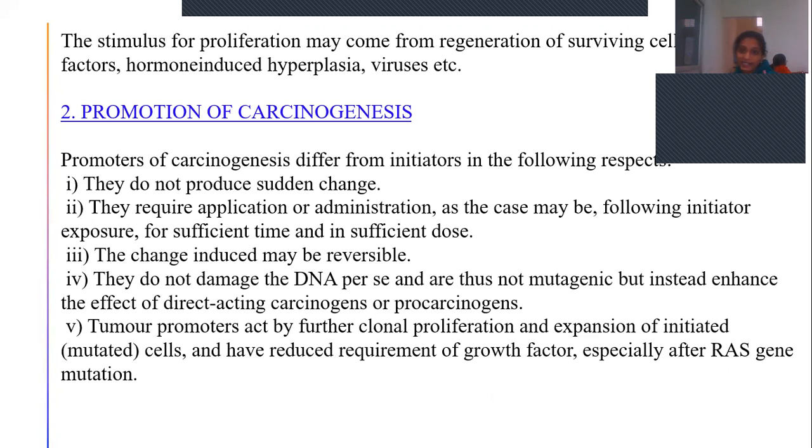So they do not produce any sudden change. Till this step it may be reversible and it does not cause damage to DNA, but it supports the procarcinogens or carcinogens, helps in the formation of initiated or mutated cells, and also helps in clonal proliferation. So these were the roles of promoters.